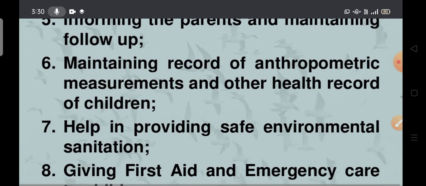Next, maintain records of anthropometric measurements and other health records of children. Anthropometric measurements are nothing but the height, weight, head circumference, chest circumference, and mid-arm circumference. These are all the measurements. By maintaining these records, it may be helpful in maintaining the normal growth and development of the child.